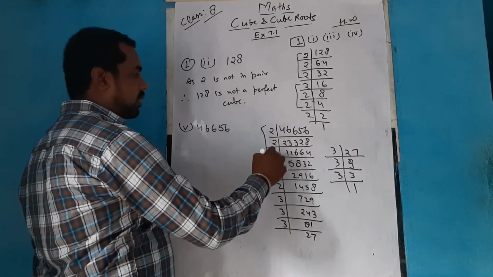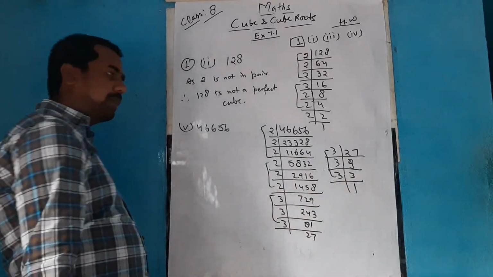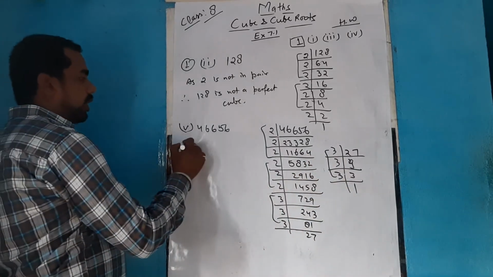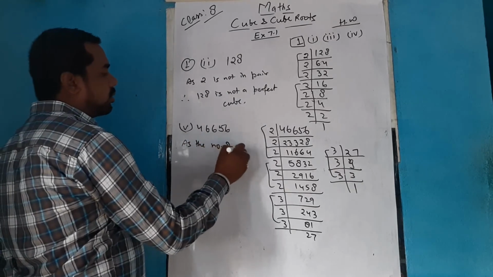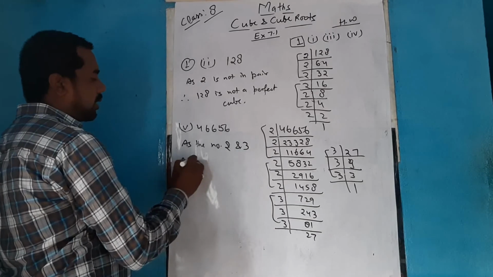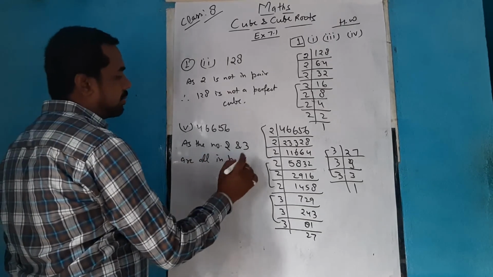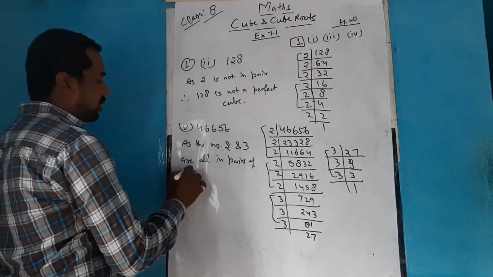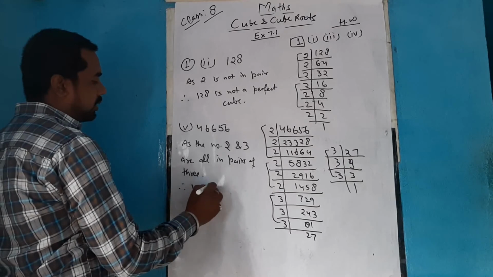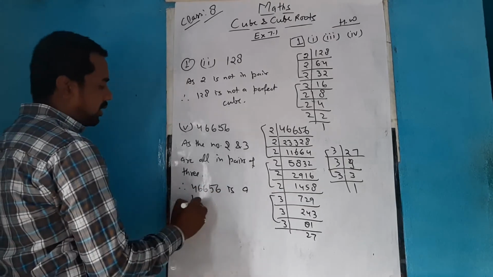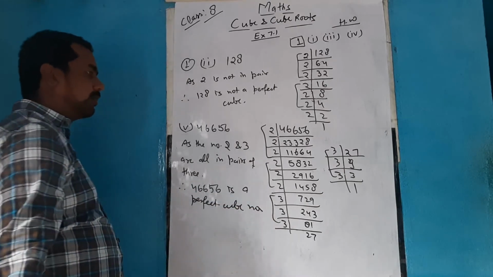So let's see, all the numbers are in groups and they are forming groups of three. So here we'll conclude that as the numbers 2 and 3 are all in groups of three, therefore 46656 is a perfect cube number.